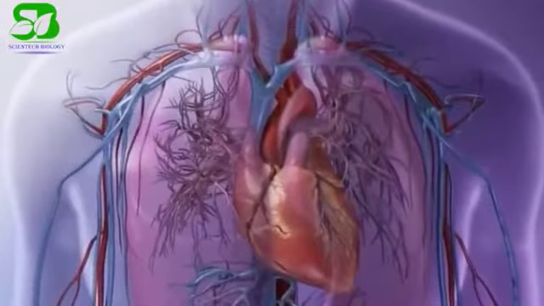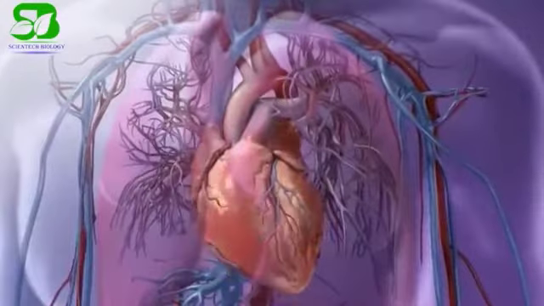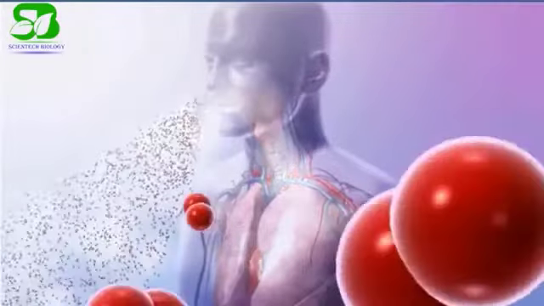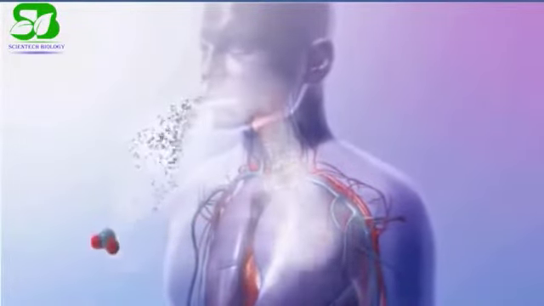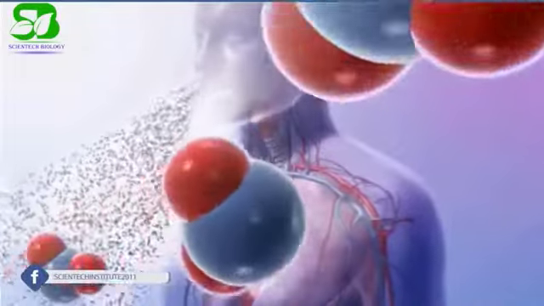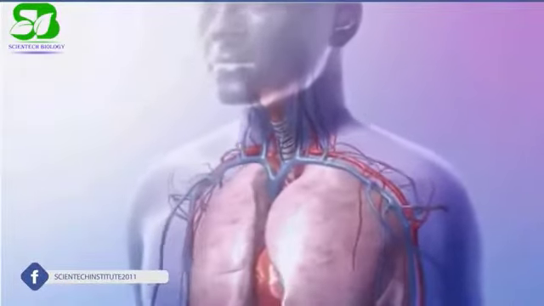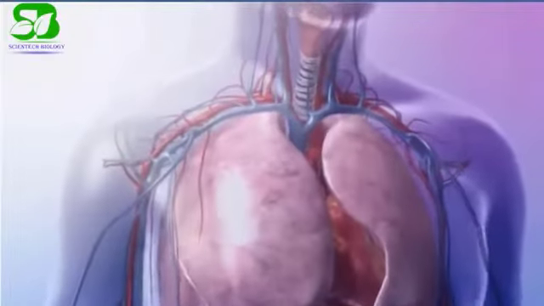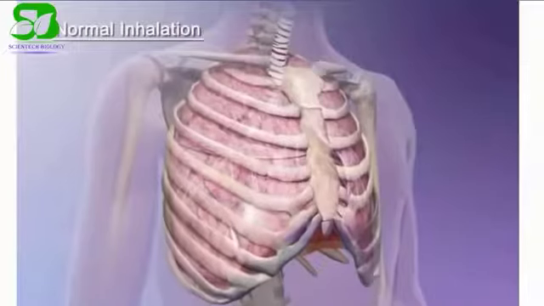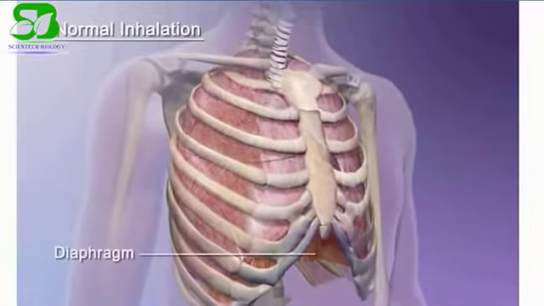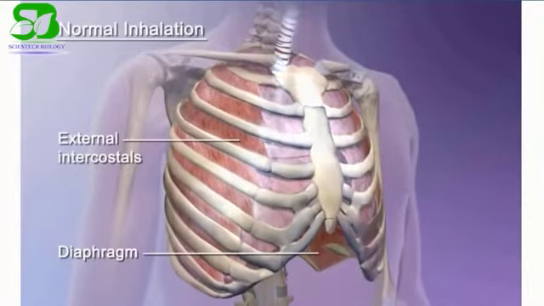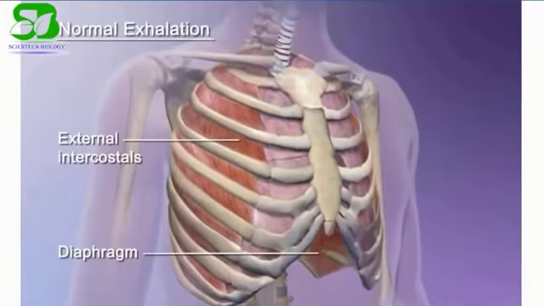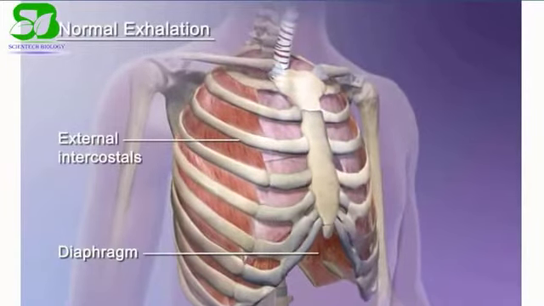Now let's see how the gaseous transportation takes place in our body. During normal inhalation, air containing oxygen passes through the nose and mouth to the lungs. During normal exhalation, air containing carbon dioxide and other waste passes out the same path. This process of moving air in and out of the lung is called pulmonary ventilation or breathing. During normal inhalation, the diaphragm and the external costal muscles contract and the rib cage elevates. As a result, air rushes in. But during normal exhalation, the muscles relax, so air is expelled out.